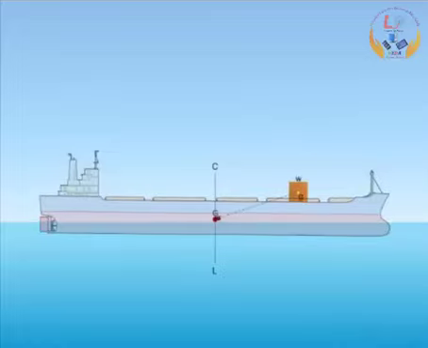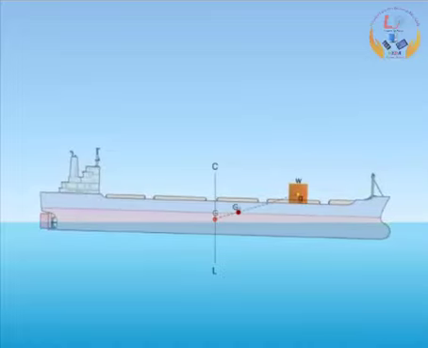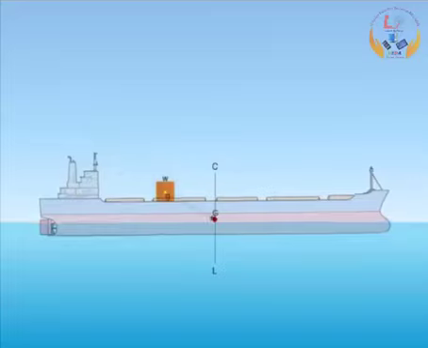When you load weight on the forward deck, the ship trims in the same direction in which you load the weight. Observe the shift of center of gravity, G. Similarly, observe the shift of the position of G when you load weight on the aft deck of the ship,